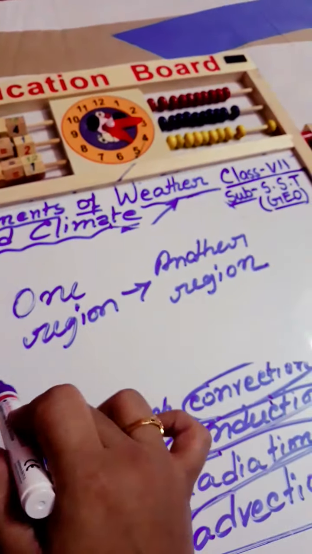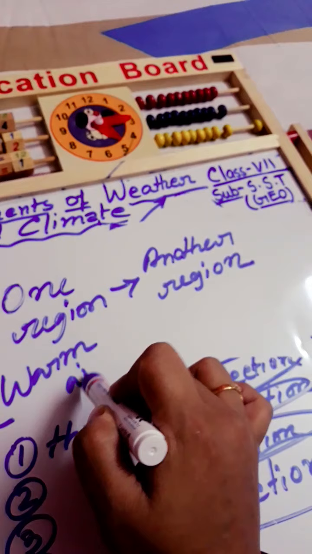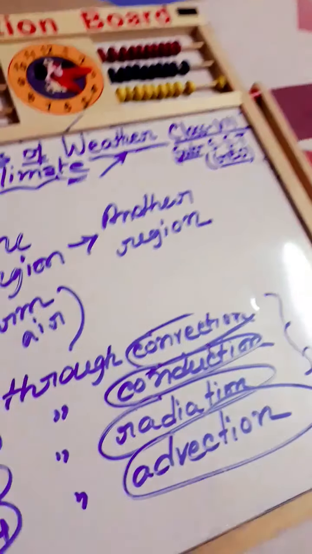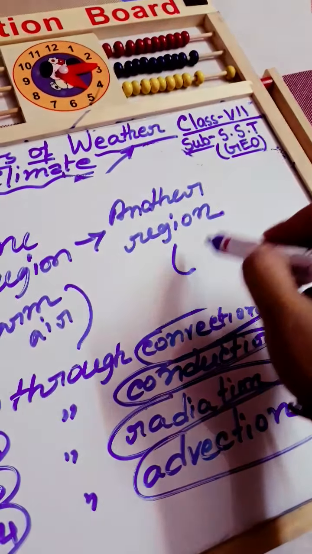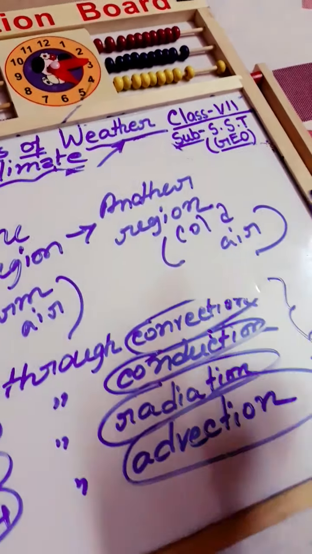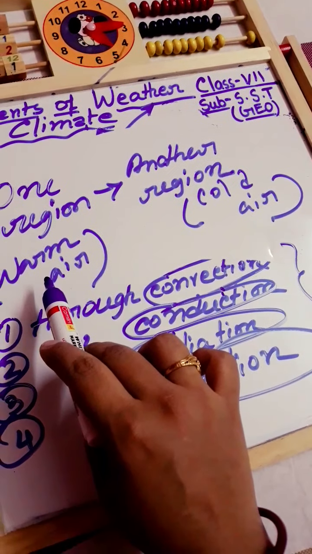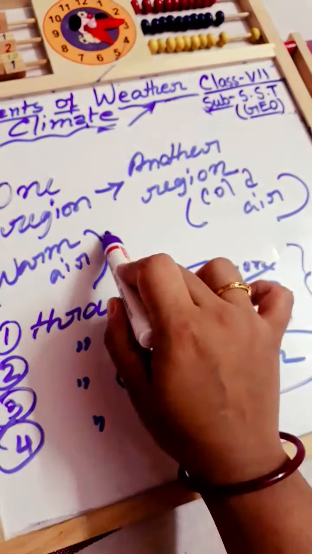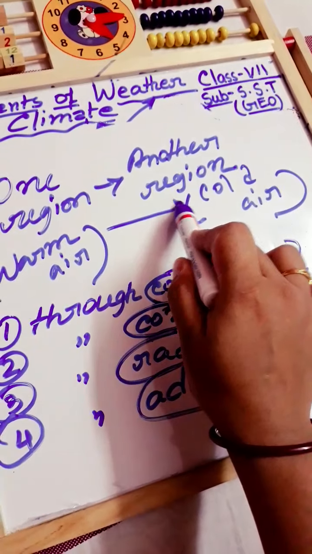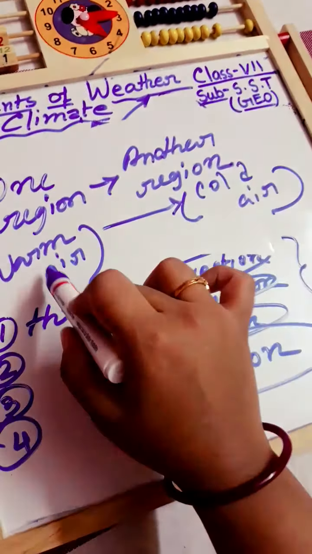If one region has warm air and another region has cold air, then, you know that air blows, so when the warm air goes into the cold region, the cold air becomes warm due to this warm air.